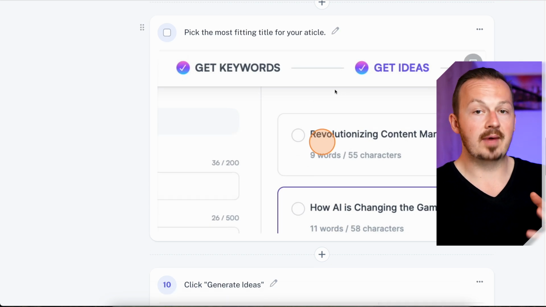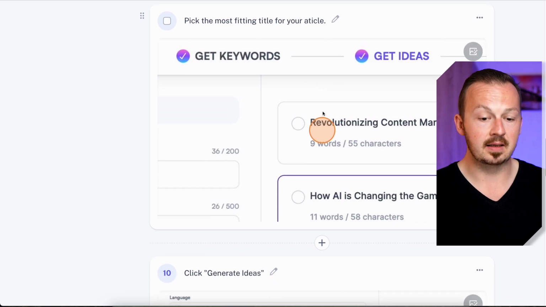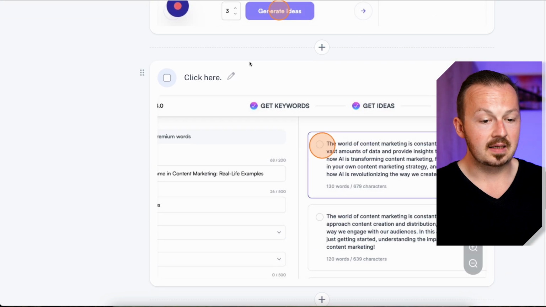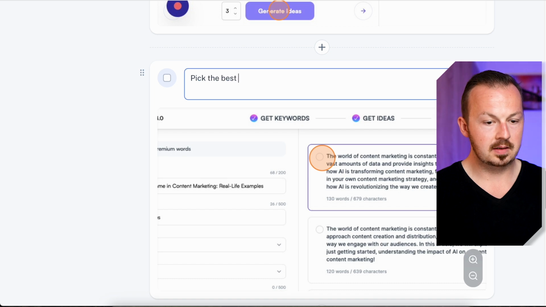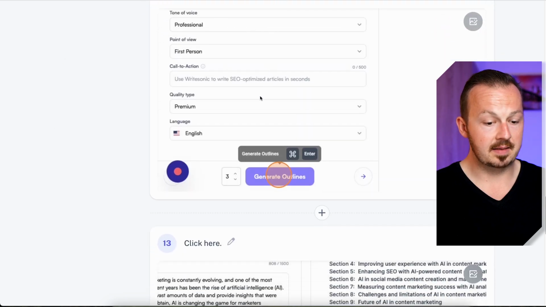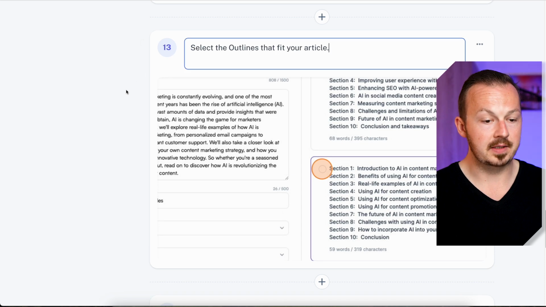What you're doing right now is making these steps more detailed, because Scribe records where you click and describes it, but sometimes you need to make it a little more detailed. So go through this step-by-step guide just like this, and customize every step that's not fitting as you want it to be. Instead of click here, I'm going to type: pick the best intro paragraph for your article. Okay, generate outlines, that step's correct. And instead of click here, I'll type: select the outlines that fit your article.